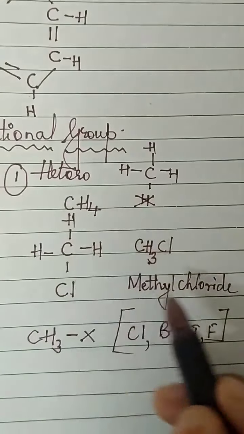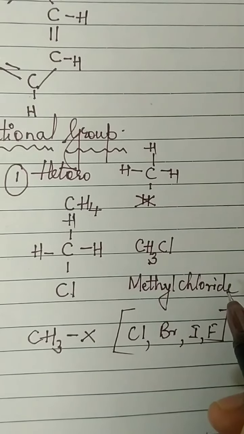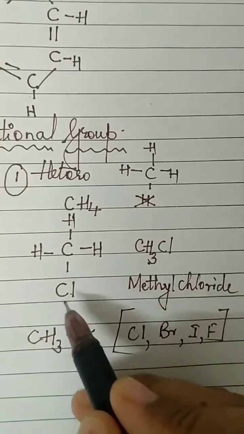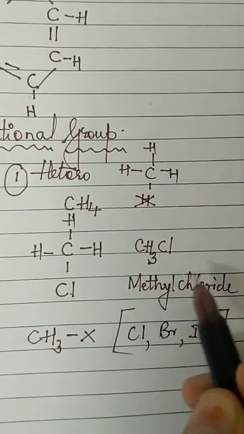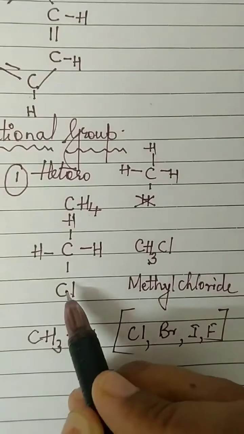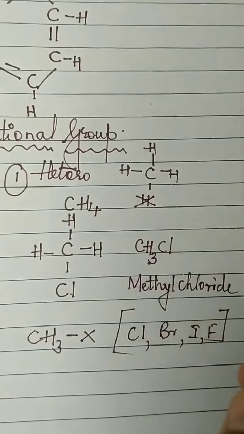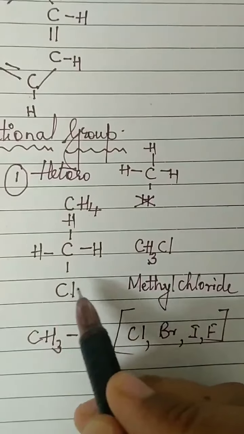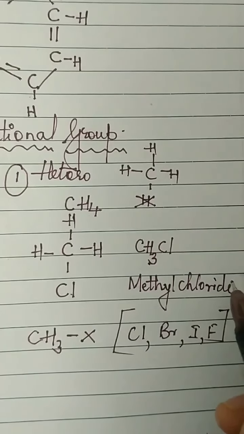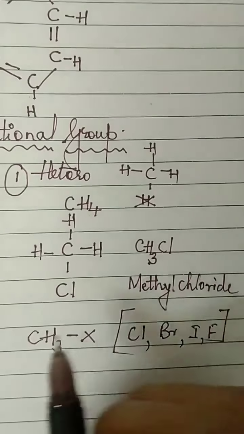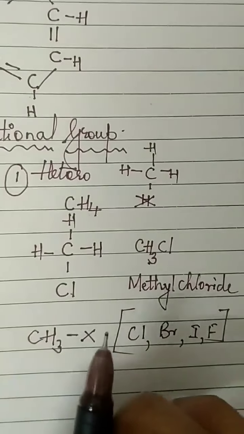So this will be methyl chloride. If in place of Cl you have Br, methyl bromide. If you have I, methyl iodide. If you have F, methyl fluoride. Simple. This much is understood.